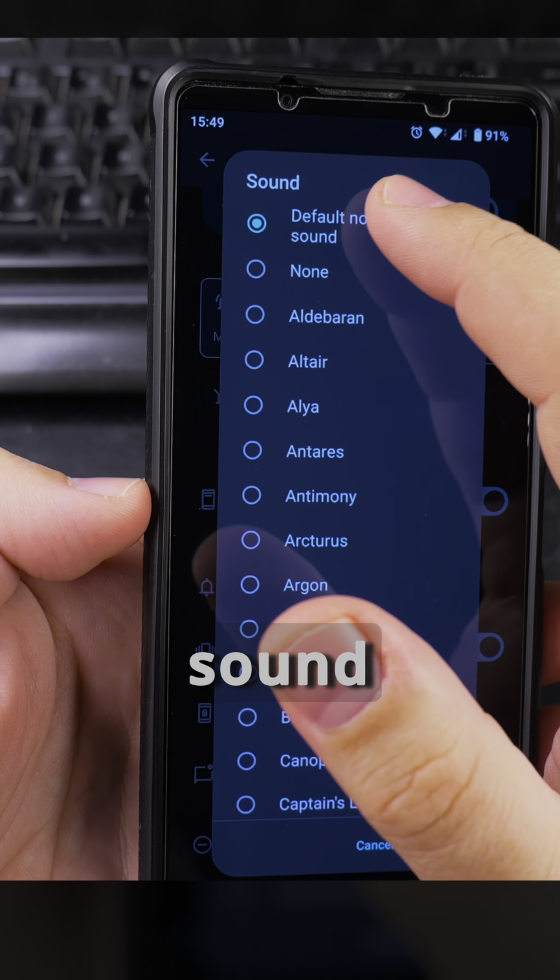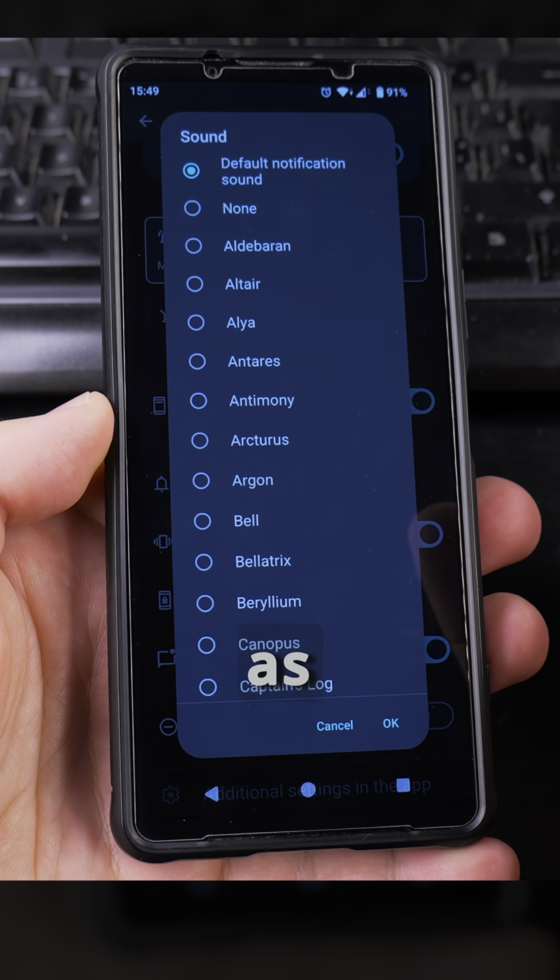For me, this is the default notification sound, and it could stay like this. It will be the same as any other notification, but if I wanted